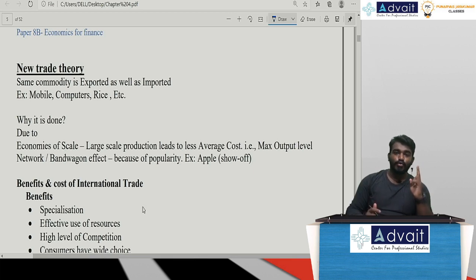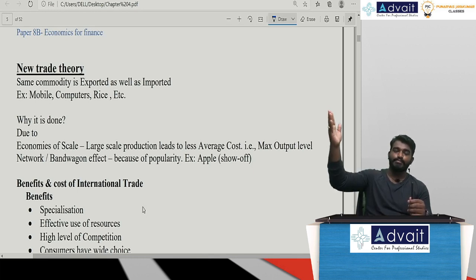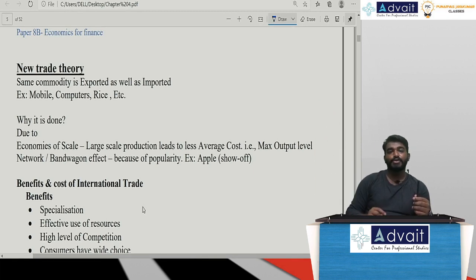Second one, sir, who propounded? Adam Smith. That is the absolute advantage theory, wherein he said a zero-sum game is not necessary, and both countries will benefit. Sir, whichever nation requires the least number of labor hours in production, we produce that commodity and export. Whichever commodity requires more labor hours, we import it from the nation which has fewer labor hours in production of the same. We consider only labor as the important factor of production in absolute advantage.